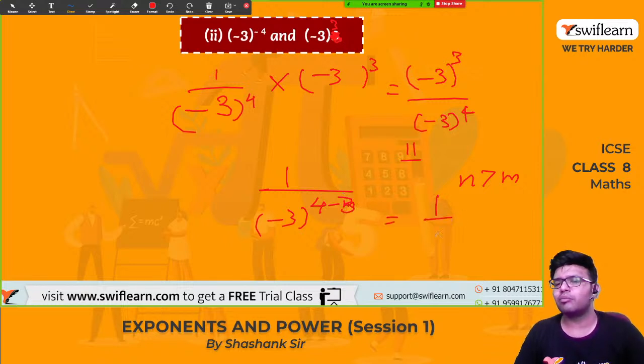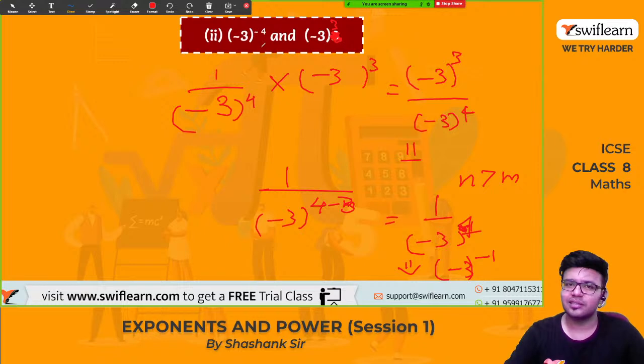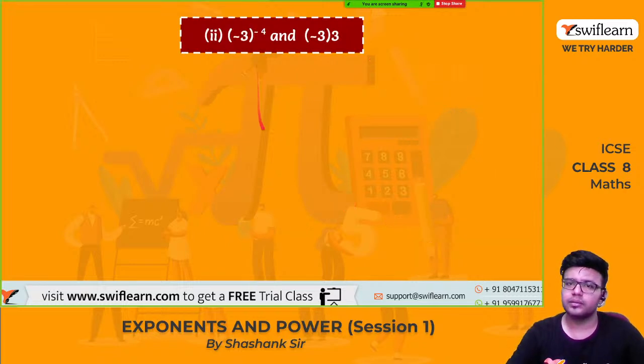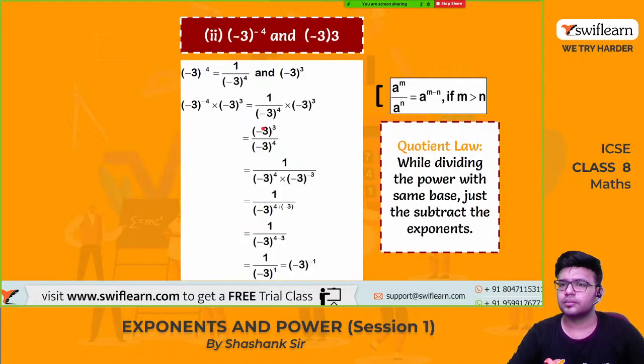So 1 by minus 3 raised to 1, because 4 minus 3 is 1, and this also can be written as minus 3 raised to minus 1. This is the answer. Yes, we have used the quotient law.